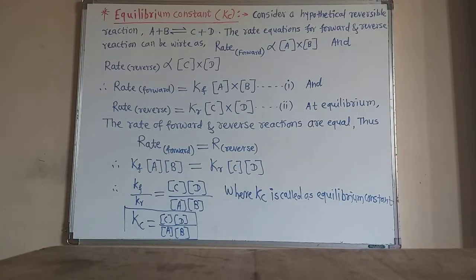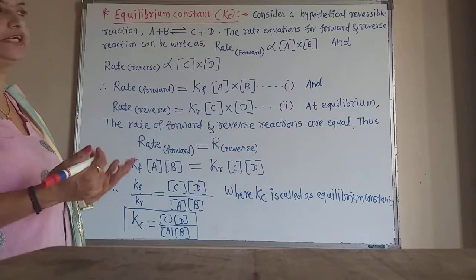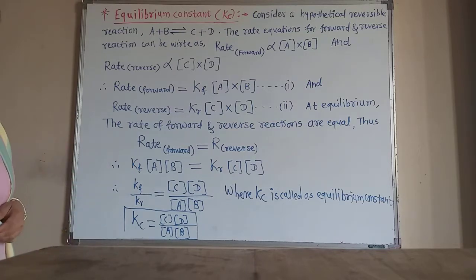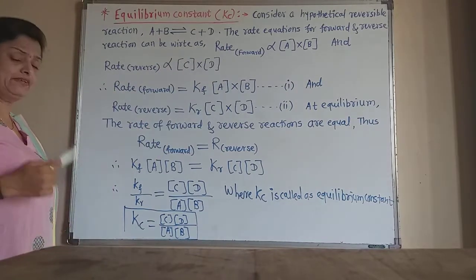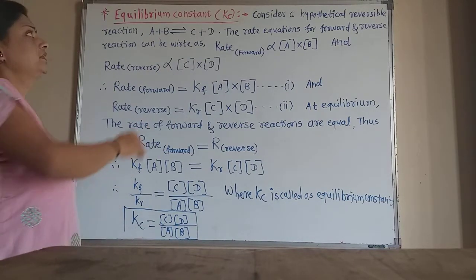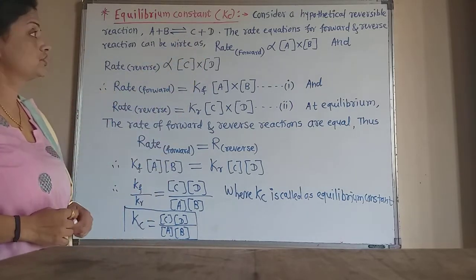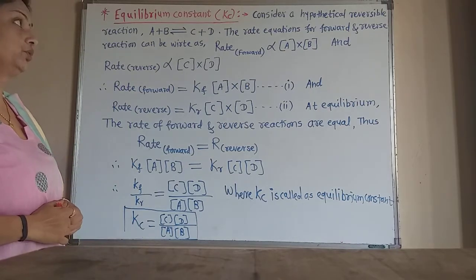Now let us learn about the equilibrium constant Kc. Now consider any hypothetical reversible reaction. Hypothetical means it is not a real reaction, it is a hypothetical reversible reaction, such as A plus B gives C plus D. Any reversible reaction in which A and B are the reactants and C and D are the products. Now as it is reversible, arrows on both sides are denoted there.